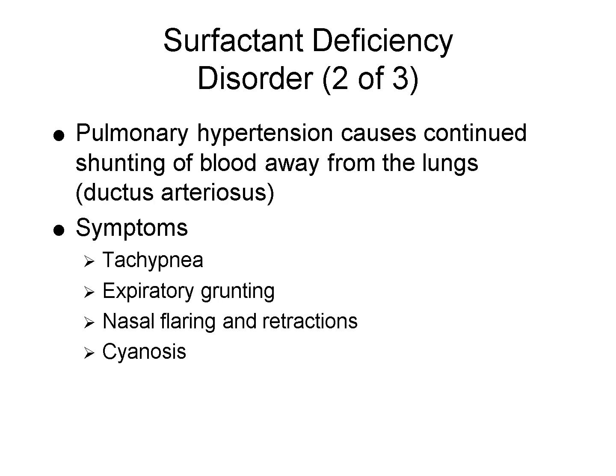In this condition, the lack of surfactant also contributes to persistent pulmonary hypertension, as blood is shunted away from the underinflated lungs. Clinical signs include rapid breathing, grunting on expiration, flaring of the nostrils, chest retractions, and a bluish skin tone called cyanosis. These symptoms often begin shortly after birth and reflect both poor oxygenation and increased effort to breathe. Early treatment with supplemental oxygen and surfactant therapy can be life-saving.